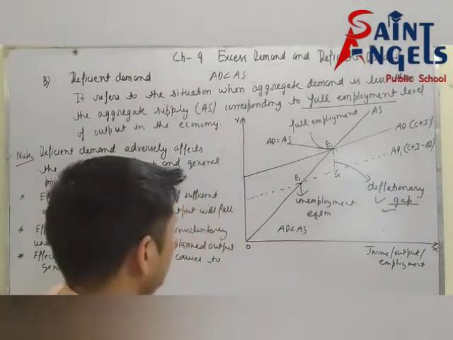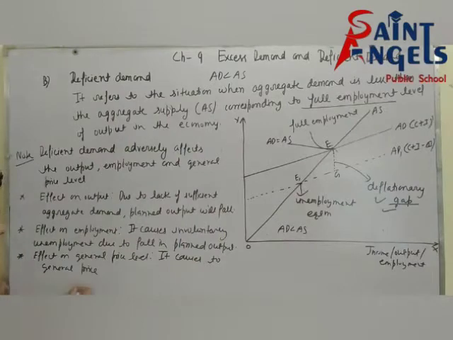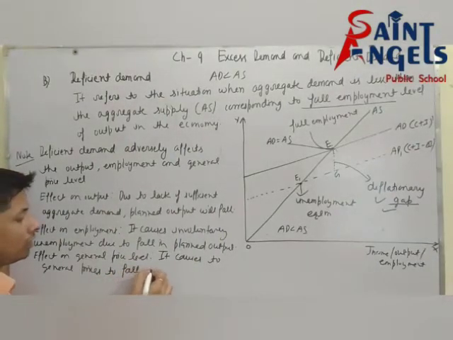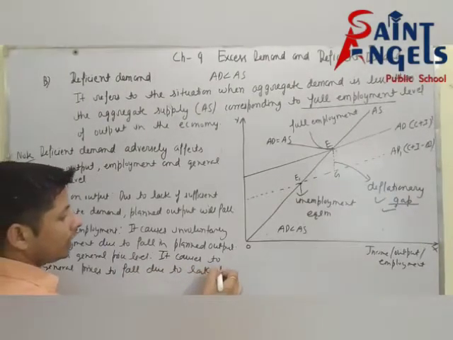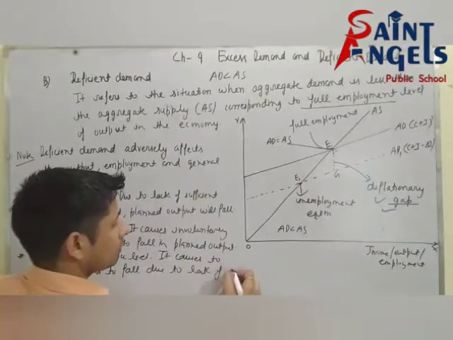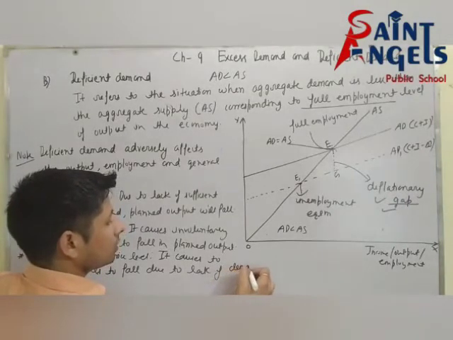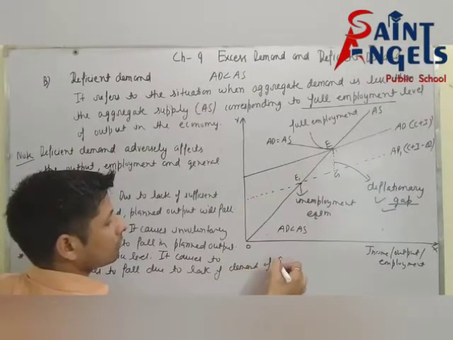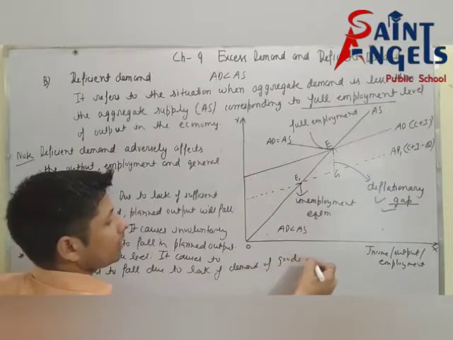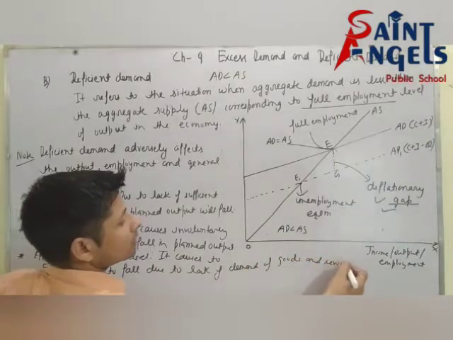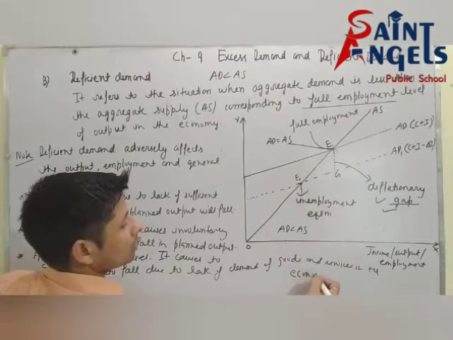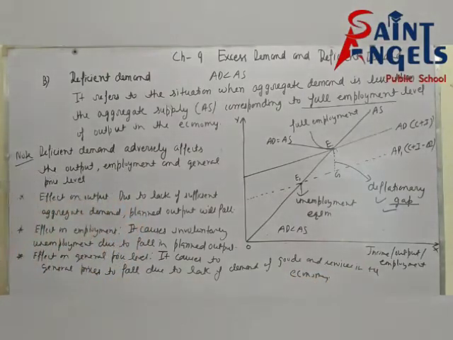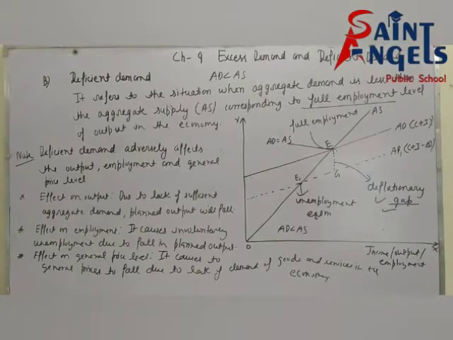It means it causes general prices to fall due to lack of demand for goods and services in the economy. So I hope all of you have understood.